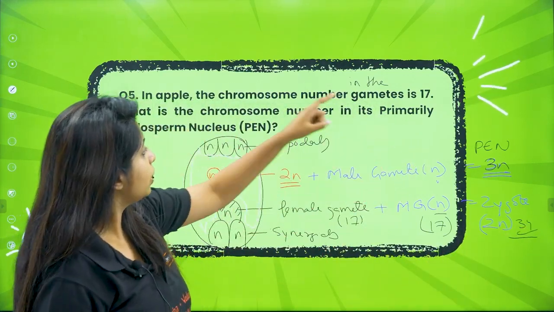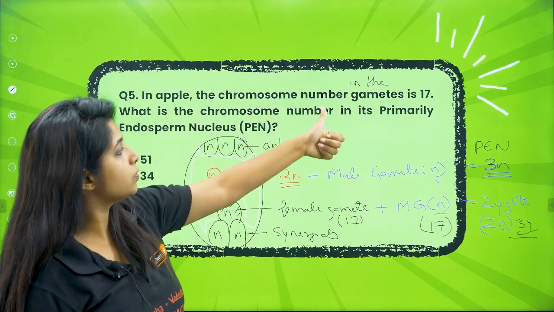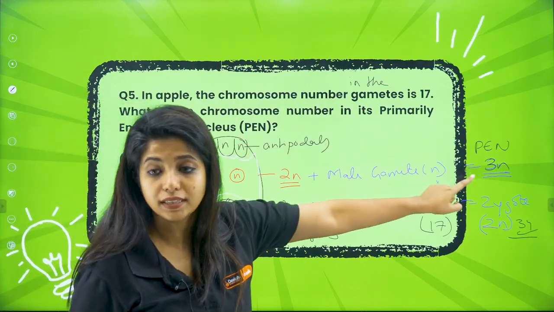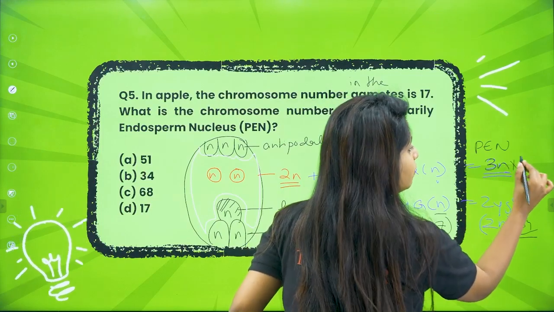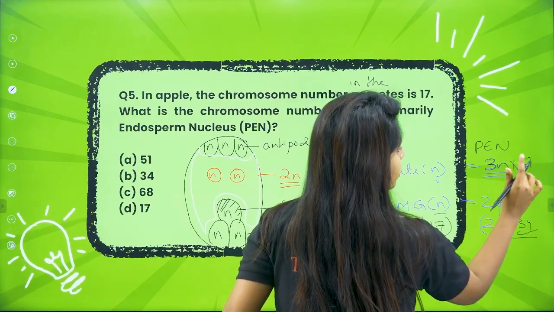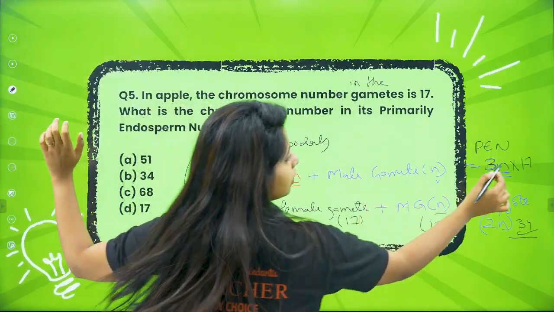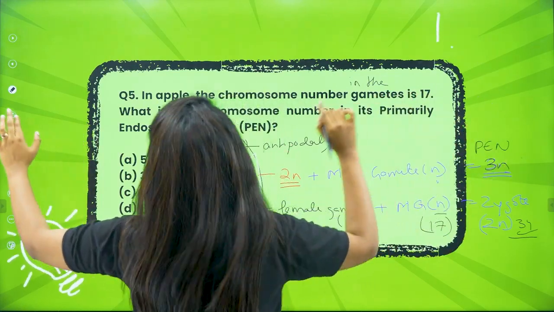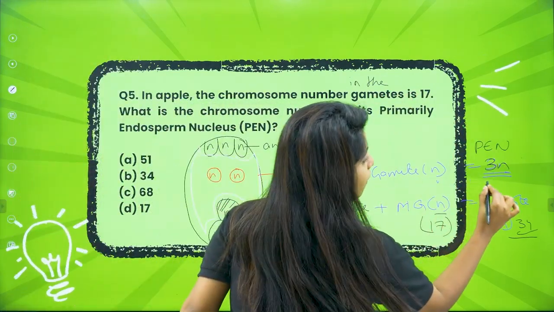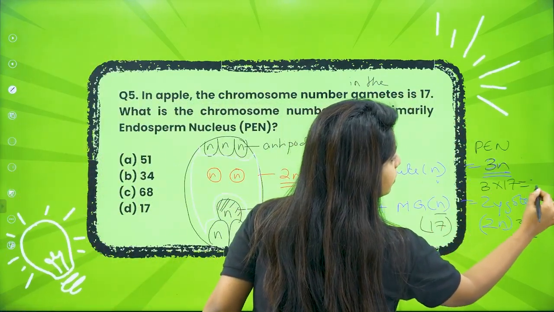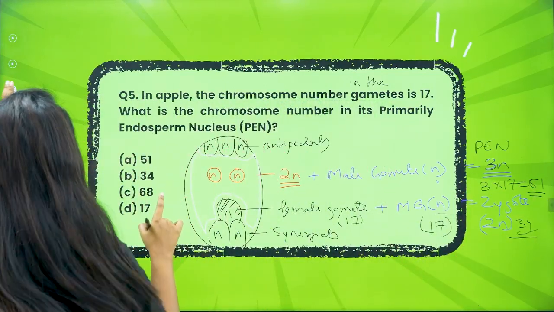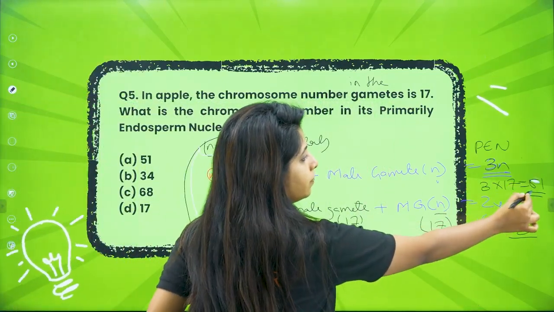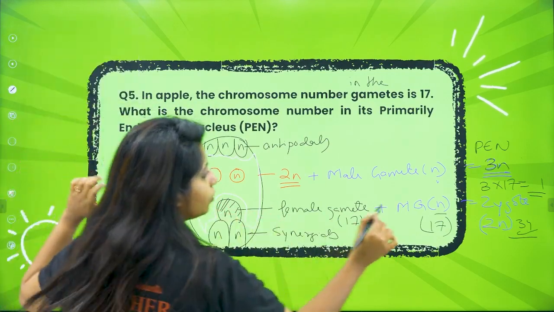Now over here, you are asked about the chromosome number in its primary endosperm nucleus, this one. So 3n. If n is 17, which is already given over here, then 3n will be what? You have to do 3 into 17. That will be 51, not 61. It is 51, 5-1. And that is how you get your answer.